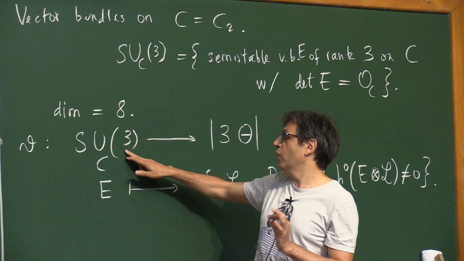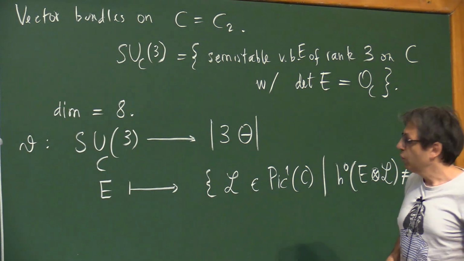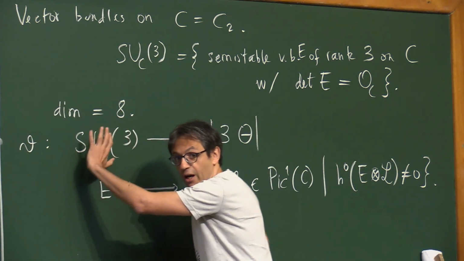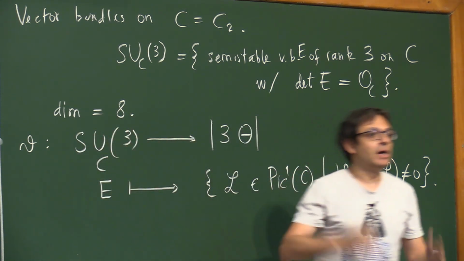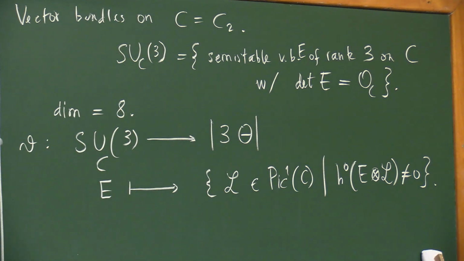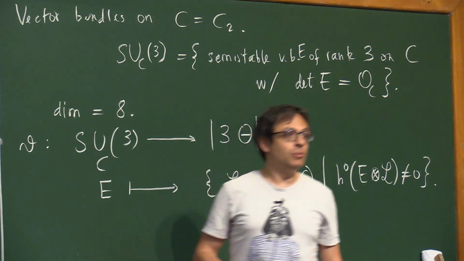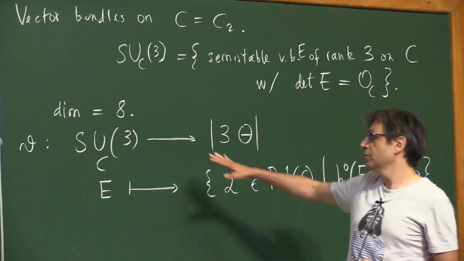You could do this for any rank, and there's a theta map of that kind, which gives you a polarizing divisor of this guy. When you have O(1) here, you pull it back, and you get a polarizing divisor for that guy. So this is nice. In general, the behavior of this map is quite unknown.